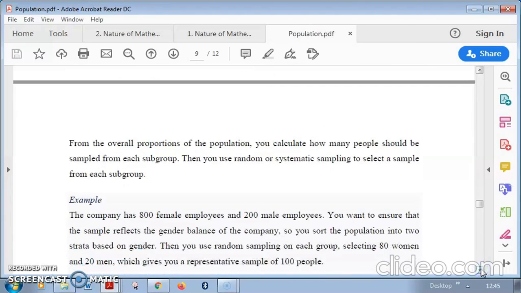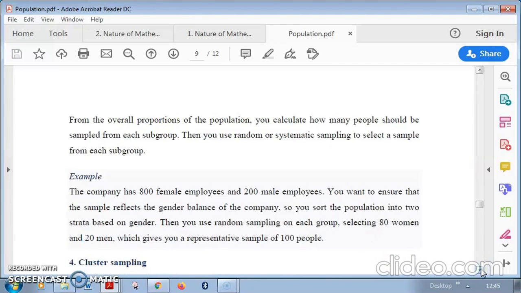From the overall proportions of the population, you calculate how many people should be sampled for each subgroup. How many people have to be sampled? Suppose of the overall population, 10% I am taking as a sample. Imagine. So from each and every strata, I'll be selecting 10% of that particular strata. Understood, right? 10% of that particular strata will be my sample. How is this 10% selected? It ultimately goes for random. This 10% is selected randomly, or you can use systematic random sampling, or simply random sampling also.